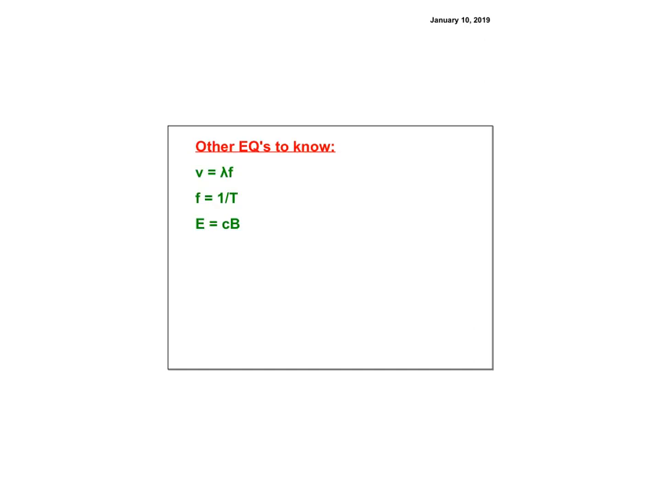Other equations that you need to know just for this chapter or this whole test are V equals lambda F, F equals 1 over T, and E equals CB. Those are all equations we've had, but I just didn't want you to forget. That's it.